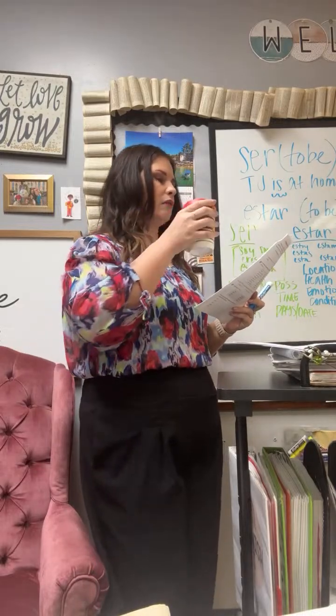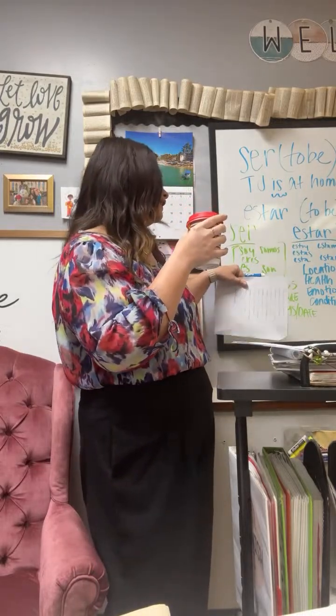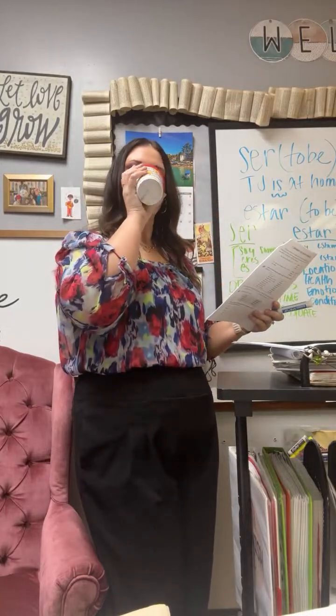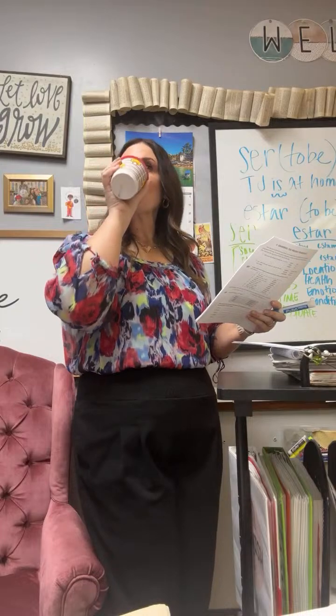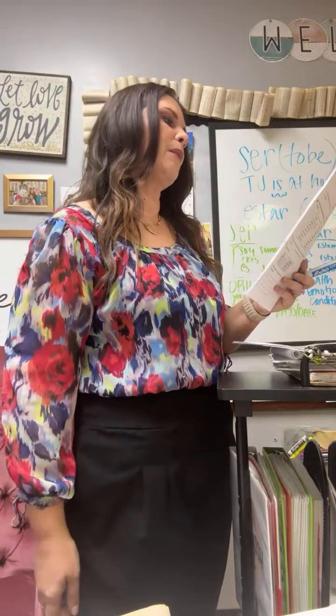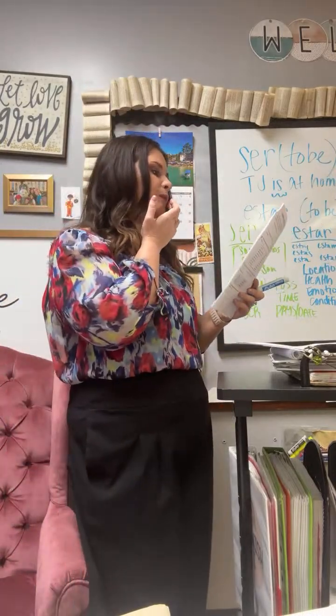Well, it's the name of a place, but it's also the name of a person. So I'm not sure. Either one, it's origin.